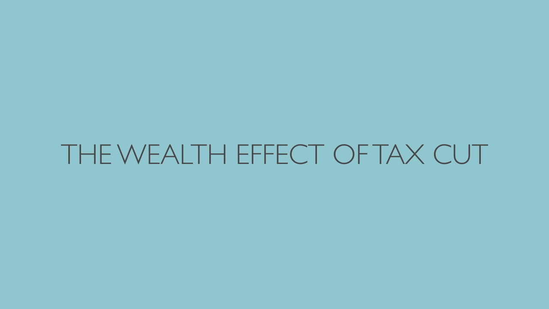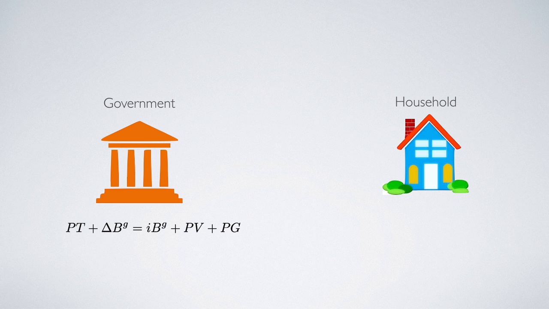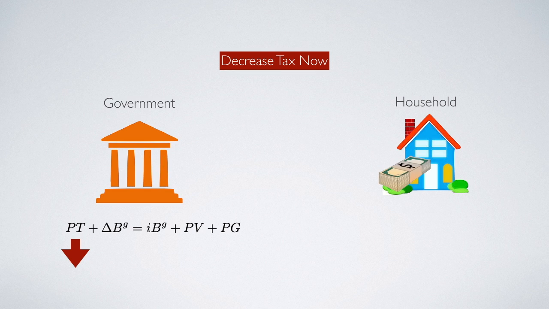First, we start from the wealth effect of tax cut. So consider the situation when government decides to decrease its tax. If government decreases the tax amount now, it looks like the government is returning cash to households. But does it really create a wealth effect? That's the question that we are going to answer for this part.